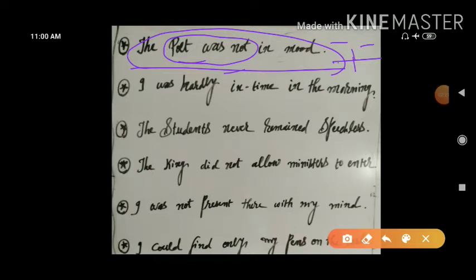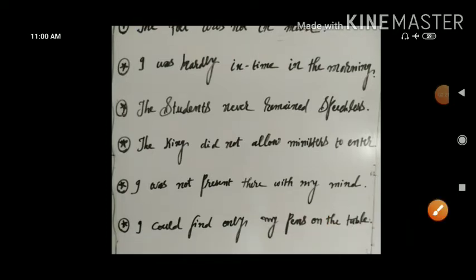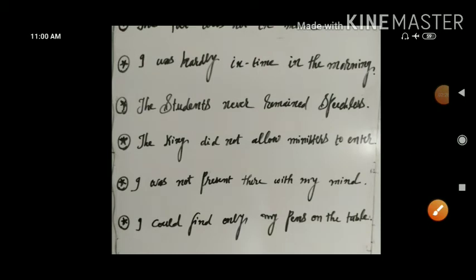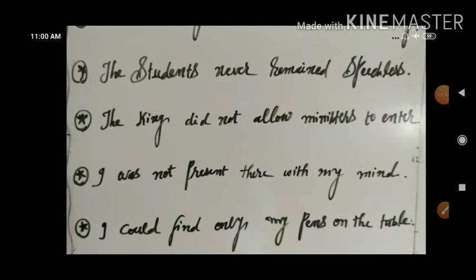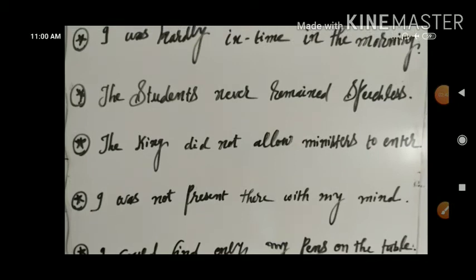Okay. Next to that, I was hardly in time in the morning. Next to that, the students never remained speechless. Next to that, the king did not allow ministers to enter.